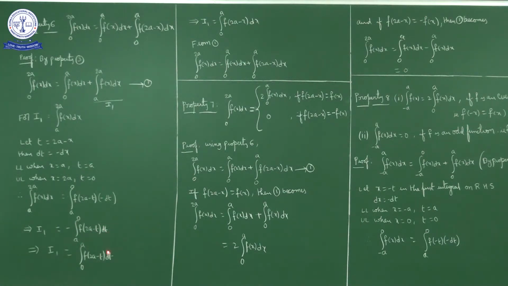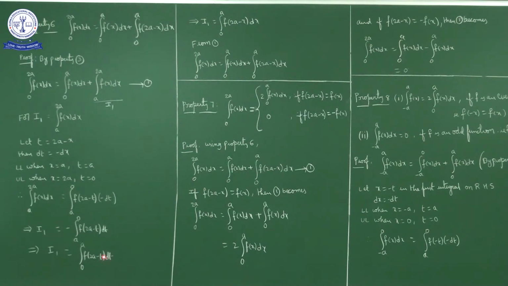Okay. Now once if you remove the negative sign, lower limit becomes upper limit and upper limit becomes lower limit, no? So by the second property, I1 is equal to integral 0 to a f of 2a minus t dt. But here in I1 what we have, I1 is equal to integral 0 to a f of 2a minus t dt.